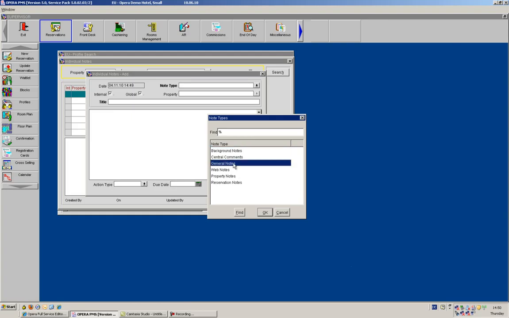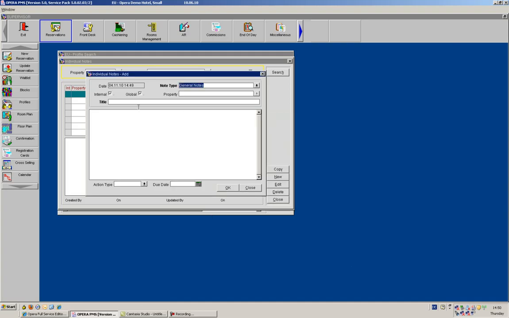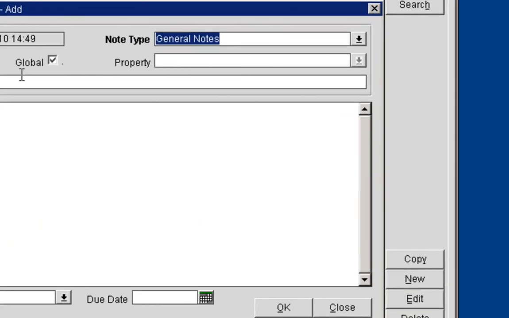So in my case, I'm just going to put a general note, which is going to be available for all the hotels. I will leave it marked as internal. That means that it will not be printed on anything that goes to the guest. And I'm going to leave it global, meaning that this is going to be a note which can be seen by all the properties. If I want to show it only to one property, then I can remove the flag and I would be able to choose here for which property this note is available. But I'll just go back and put it as global.